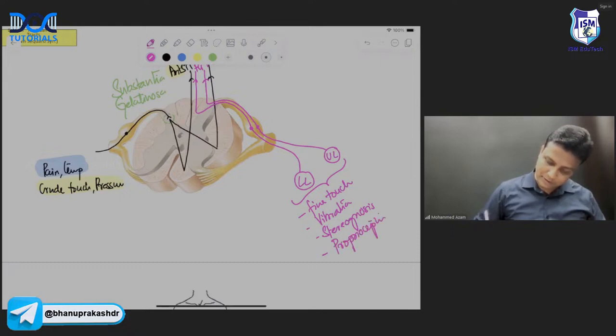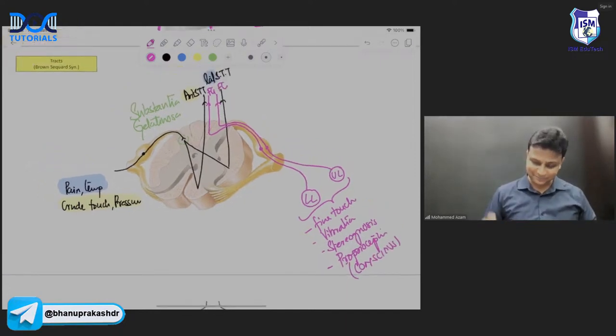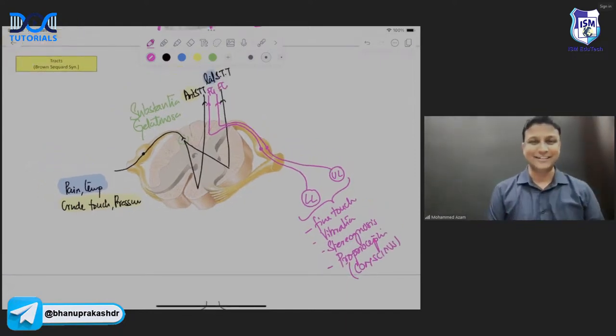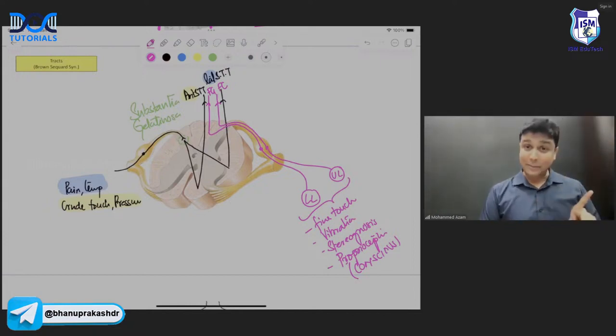And which proprioception, sir? Conscious proprioception. Wow, makes the thing easier. It has become very easy, right? Understanding? So this is how you have to actually remember about the tracts. I am getting my point here. So the spinothalamic tract is done, fasciculus gracilis is done, fasciculus cuneatus is done. Everything is done, sir. Functions are also done here.